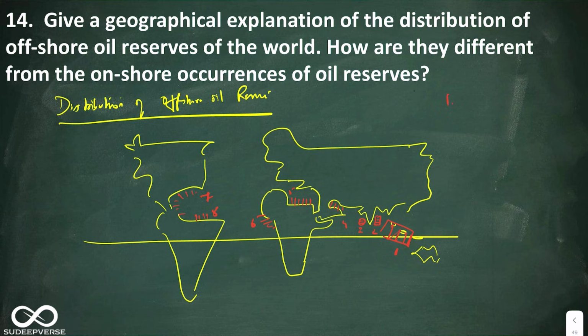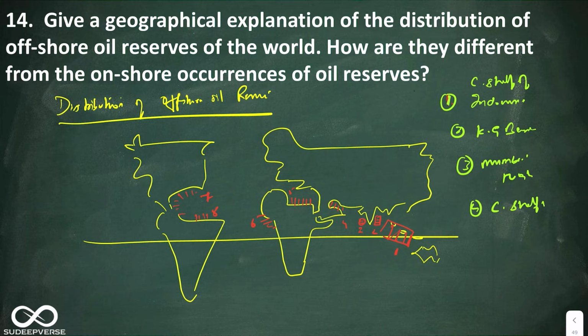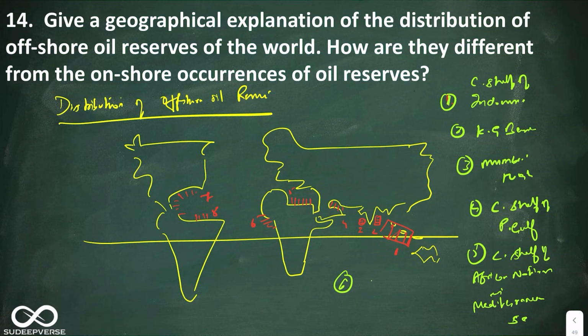Here you can name it as first, continental shelf of Indonesia; second, Krishna Godavari basin; third, Mumbai High; fourth, continental shelf of Persian Gulf; fifth, continental shelf of African nations in Mediterranean Sea; sixth, continental shelf of West African nations; seventh, Gulf of Mexico; and the eighth, you can take here the North Sea.